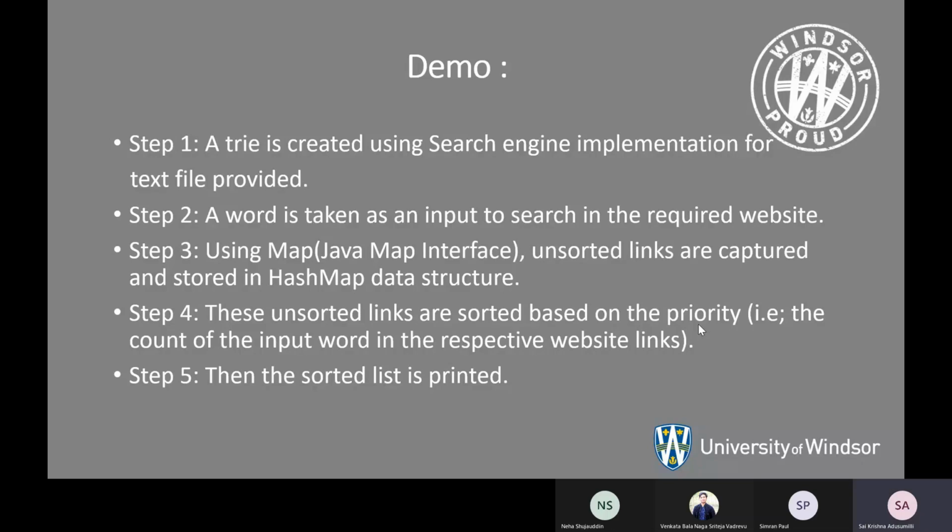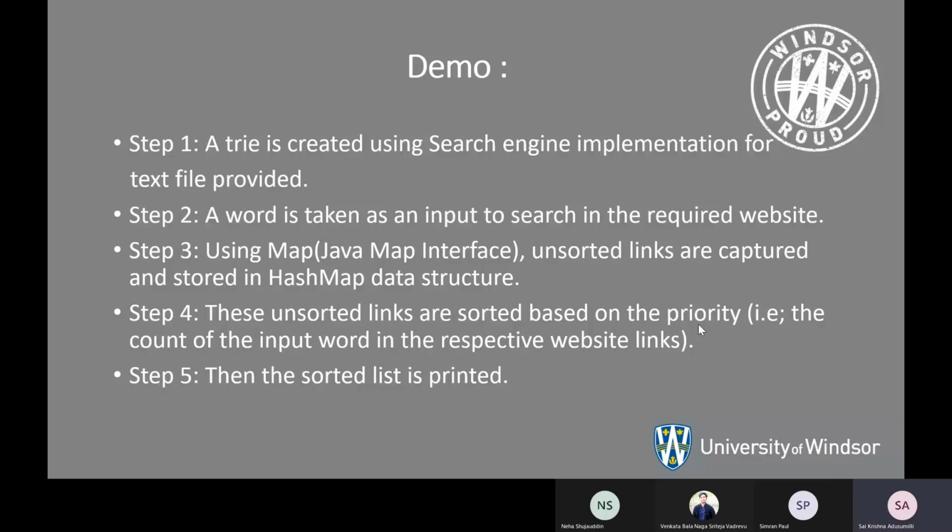This hash set is then converted into a string array which holds all the required web pages. This is implemented through a search engine which is explained earlier. These are the steps we have followed to implement this project.